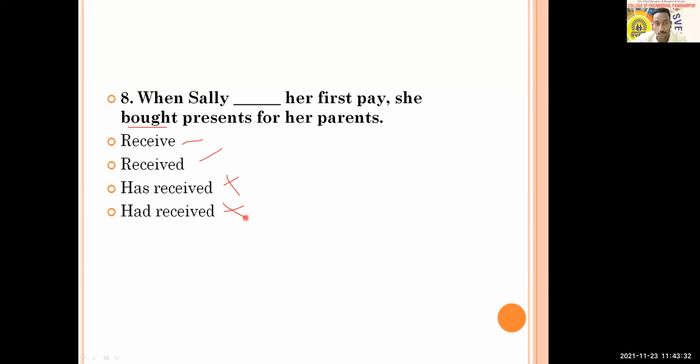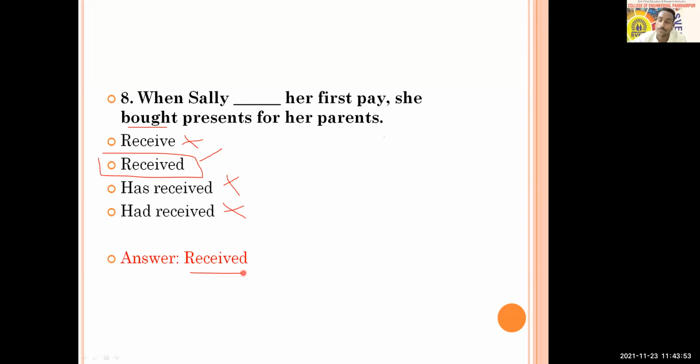So "had received" is not here. You cannot go for present tense, so "receive" is also not an appropriate option. So what is left? "Received," and that is the answer. When Sally received her first pay, she bought presents for her parents. So "received" is the answer for this question.